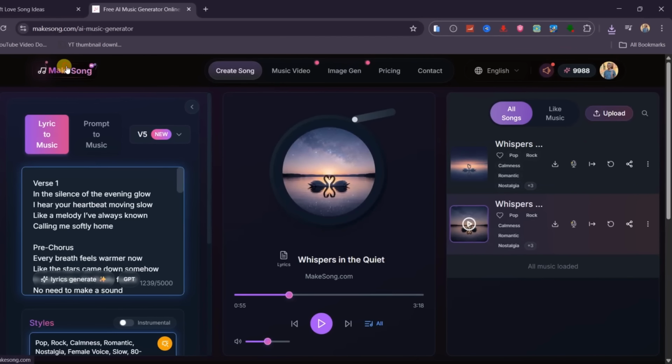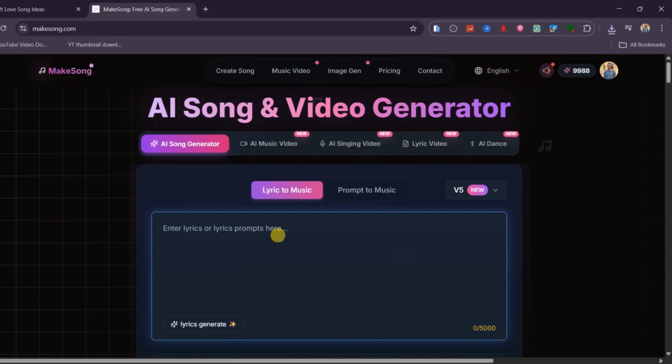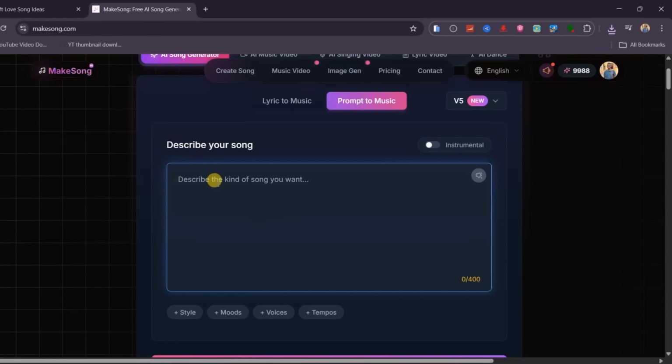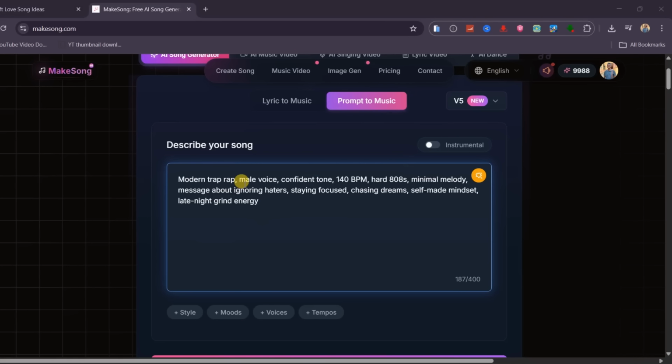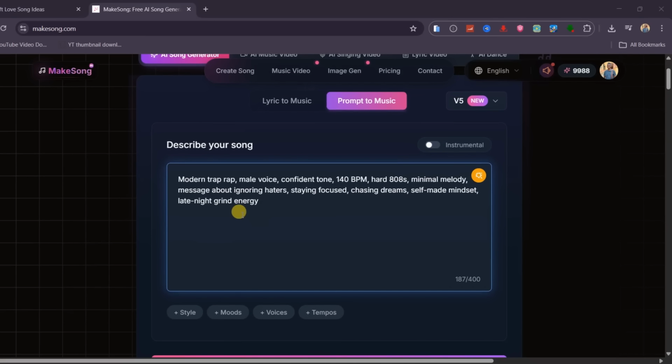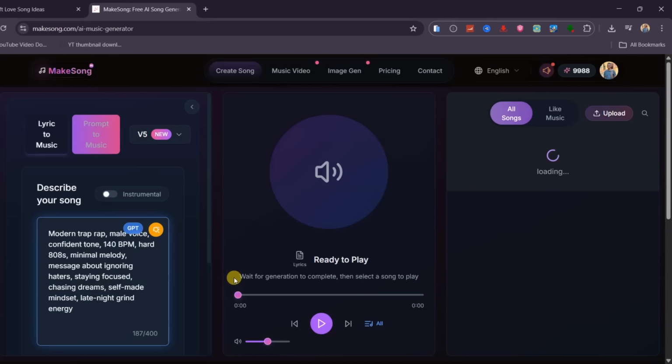Assume you don't have lyrics, don't worry. You can still use prompt-based music and describe your song idea in plain language, and the AI will handle the rest. For example, I'll paste a simple prompt for a motivational rap song for a male singer. Keep your prompt simple. It doesn't need to be complicated. I won't add any customization here because I want to see how the platform handles a basic idea. Then I'll go ahead and generate. Here are the results.